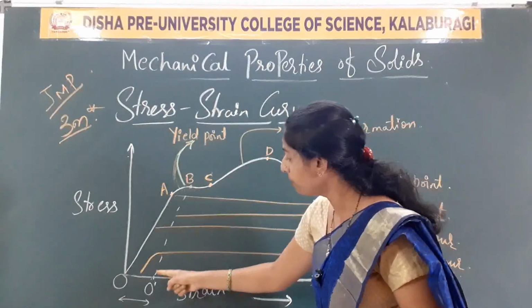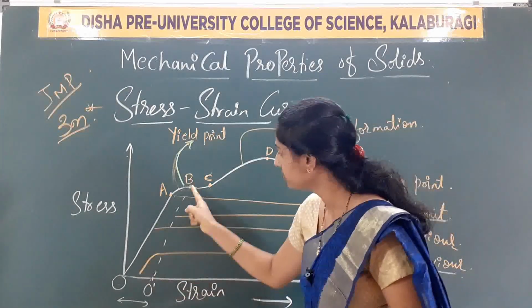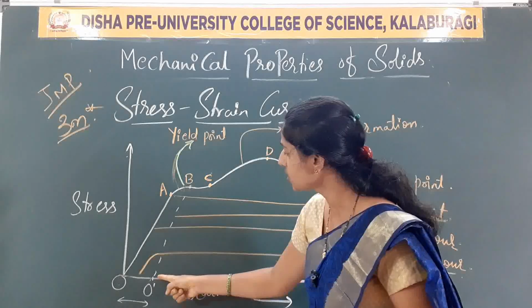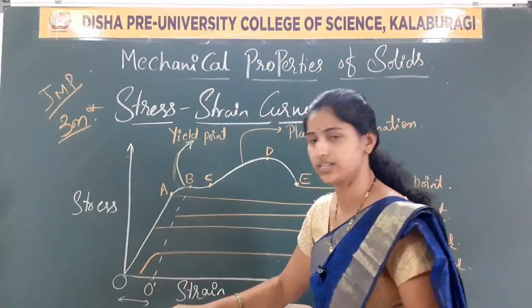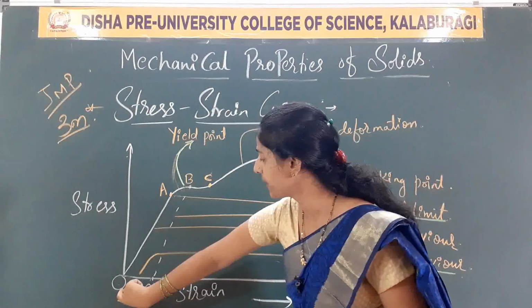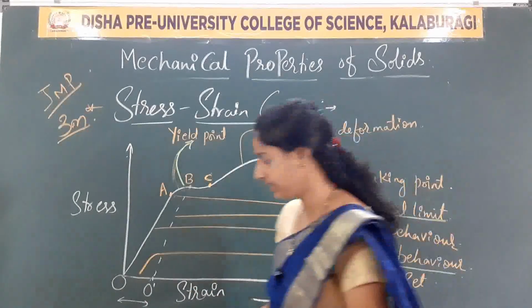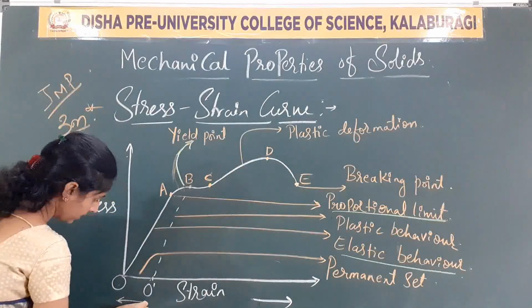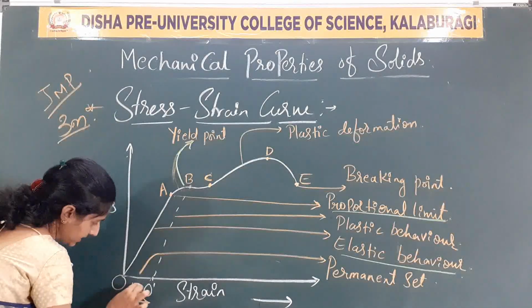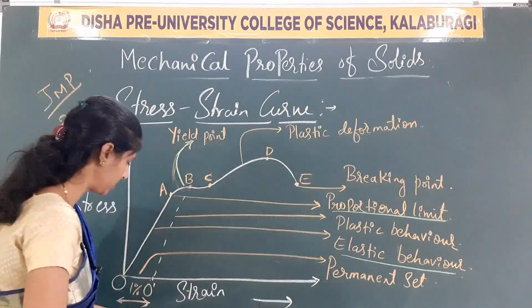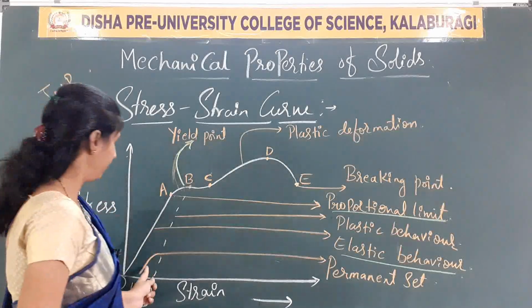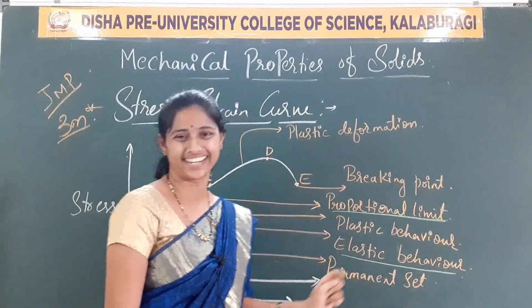So, see the BO dash, or OO dash. Look at the space here, OO dash. I am marking a line here. This is an extension or elongation, a strain which is a permanent set.